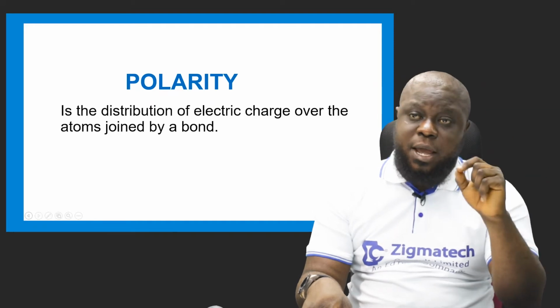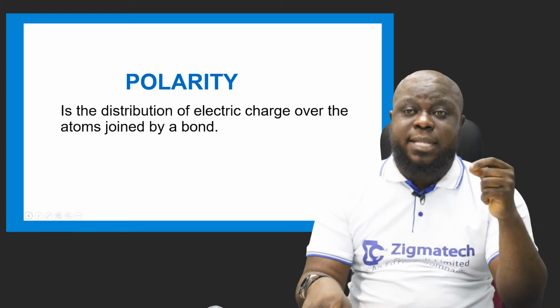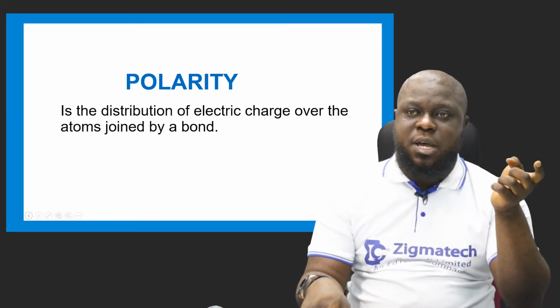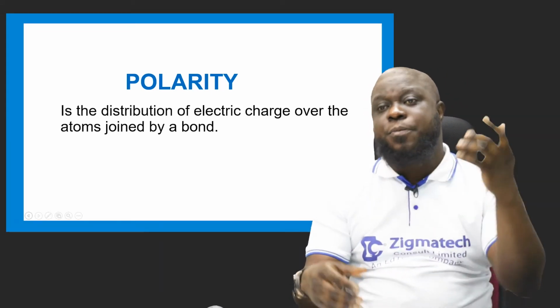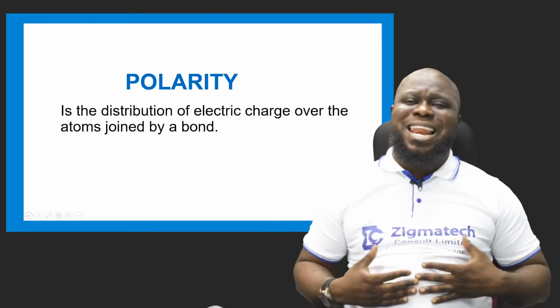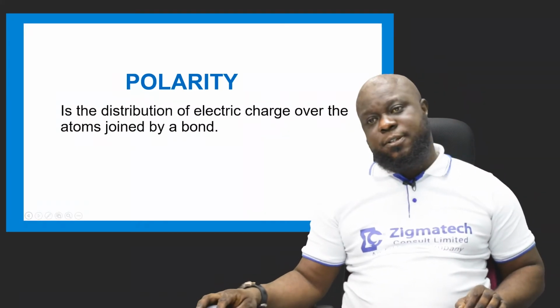an anion is called an anion. I told you why a cation is called a cation. A cation is called a cation because it has more protons than electrons. And the anion is called an anion because it has more electrons than protons. So when these atoms join together by a bond, distributing their electric charge, forming a compound, it is called polarity.